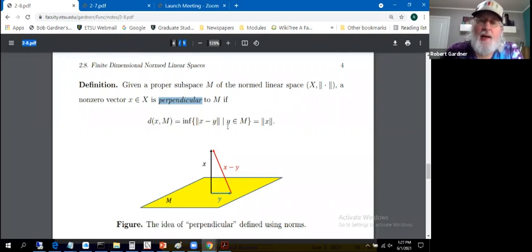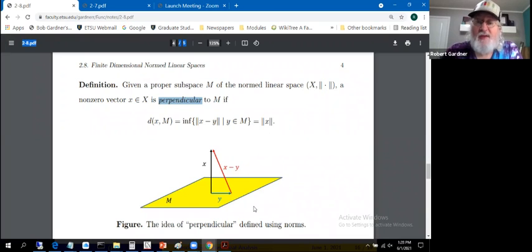So let's take Y, an arbitrary element of M. So here's a vector Y. And what we're going to do is measure the norm of X minus Y. Norm of X minus Y would be this vector in red here. We would have these be perpendicular if the infimum of all of these norms equals the norm of X.